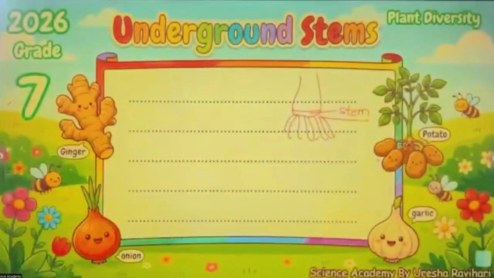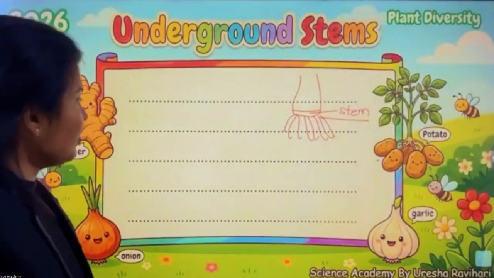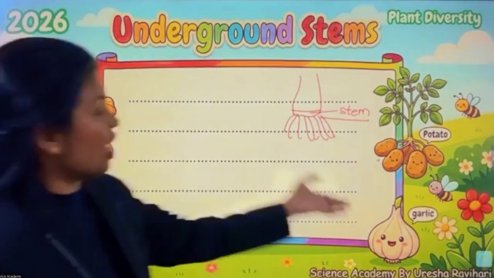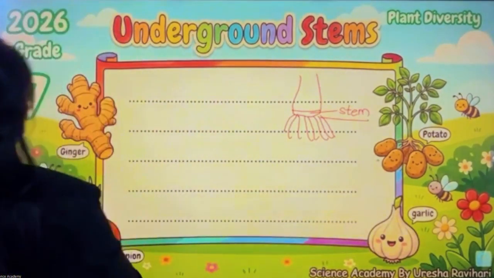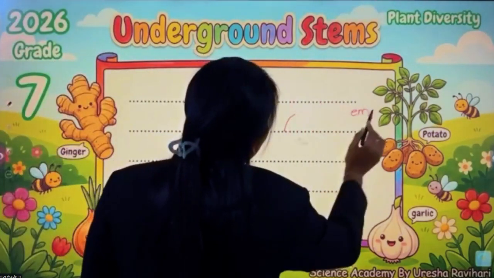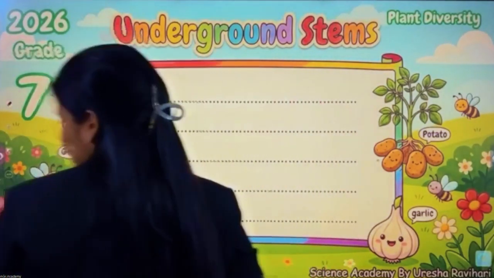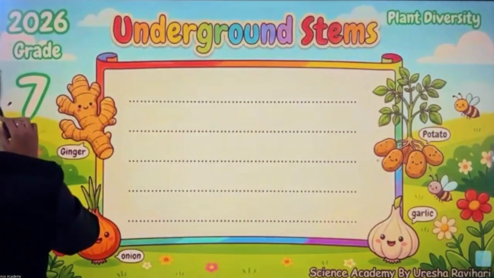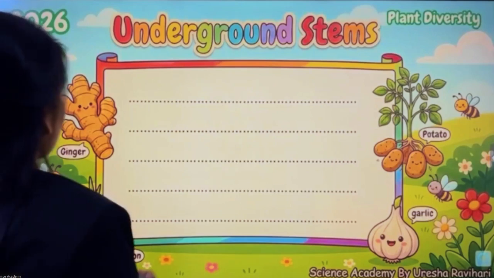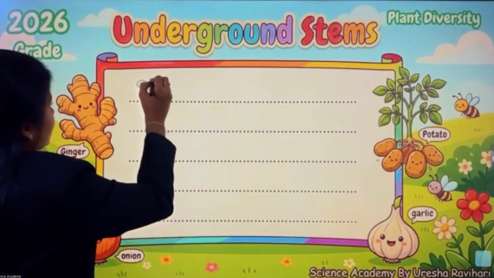Likewise, children, now I have mentioned the examples for underground stems: ginger, onion, garlic, potato, leeks. Here, first of all, we will write down the functions of these underground stems. We can write down storage of foods.